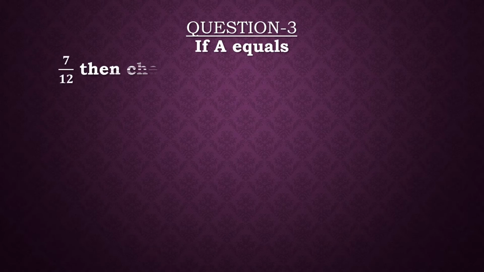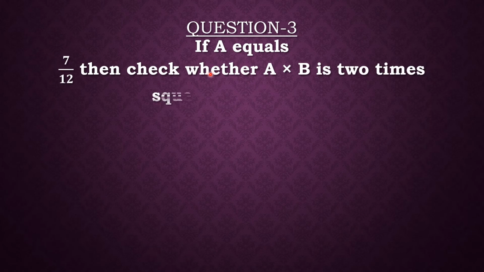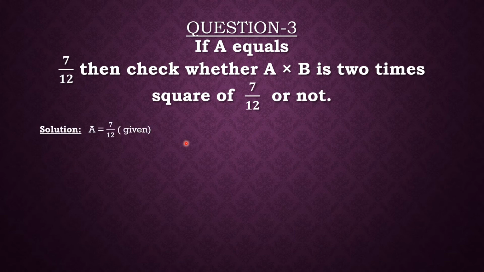Now the question number third says, if A equals 7 by 12, then check whether A into B is 2 times square of 7 by 12 or not. So in order to do this, first we will take the value of A, which is 7 upon 12. Now with this value, we will find the value of B, because according to the condition, B is equal to 2 times A. So B will be